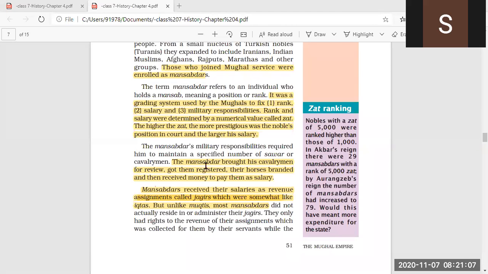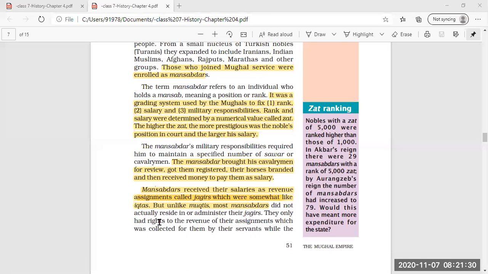What was the responsibility of the Mansabdar? Now, Mansabdars received their salaries as revenue assignments called Jagirs. In what way did these Mansabdars receive their salary? They received their salary as a Jagir. That means somewhat like Iktas. Iktas was a piece of land, like a Jagir.